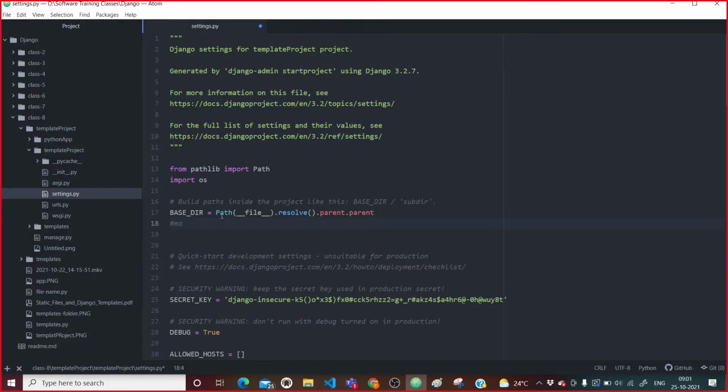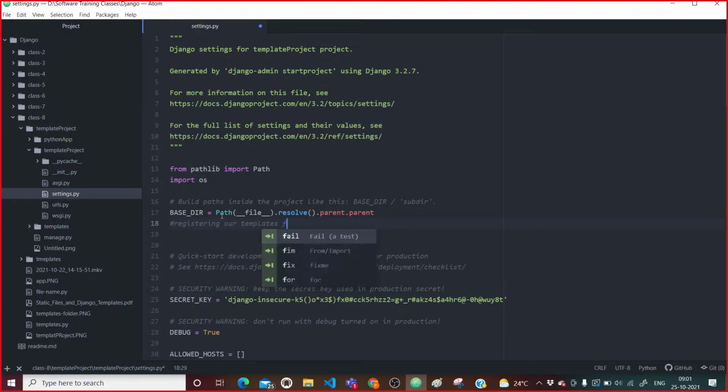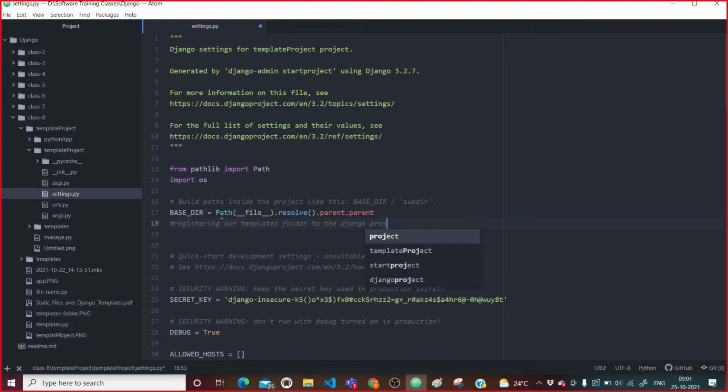So here I will say, registering our templates, the templates folder, to the Django project. How to do that?